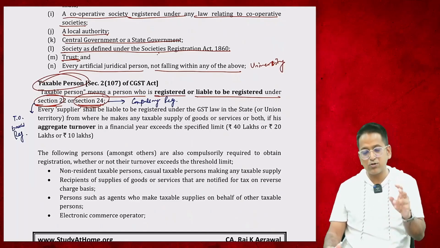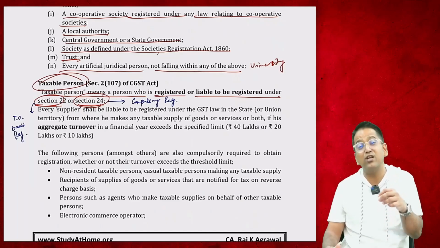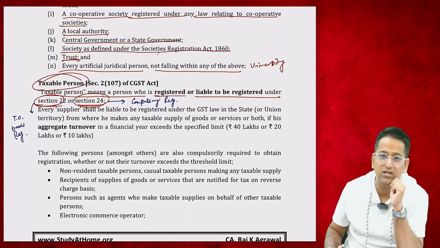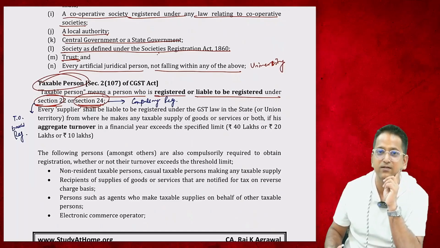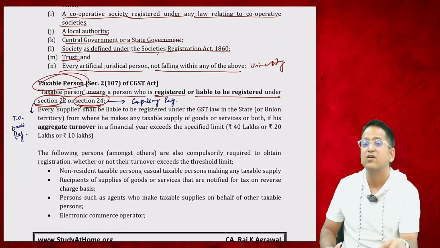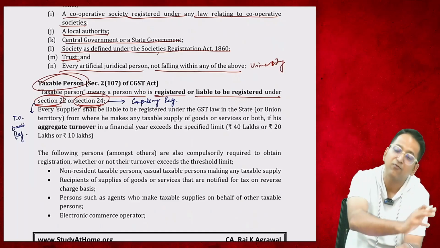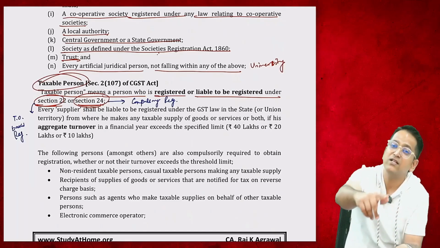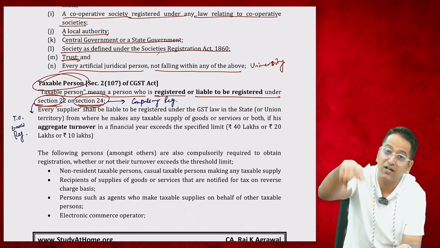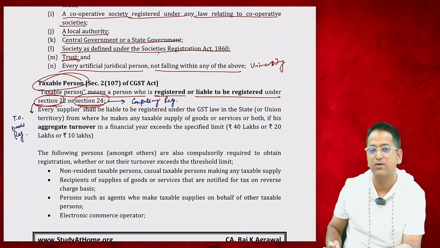In section 24, some people are required to have compulsory registration irrespective of turnover. Turnover doesn't matter. You'll have to register in GST. So, people who are registered under section 24 because they are compulsorily required to be registered, or if you are compulsorily required to be registered and you are not registered, then also you are a taxable person.